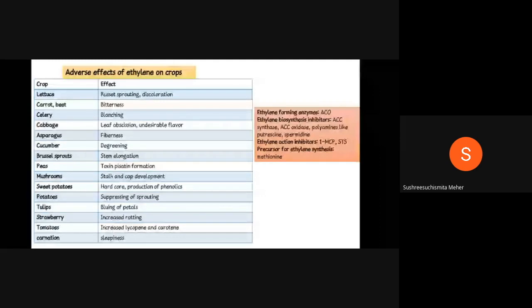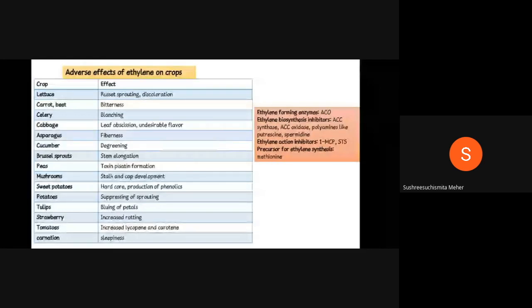Okay. In second box, it's very important, like the ethylene forming enzyme. ACO enzyme is an ethylene forming enzyme. Ethylene biosynthesis inhibitors are ACC synthase, ACC oxidase, polyamines like putrescine and spermidine, and ethylene action inhibitors like 1-MCP, 1-methylcyclopropene, and silver thiosulfate. These two are the major ethylene action inhibitors. They'll ask which is the most commonly used ethylene action inhibitor in cut flowers. STS, that is silver thiosulfate, is a major ethylene action inhibitor in cut flowers. It is one of the important questions.